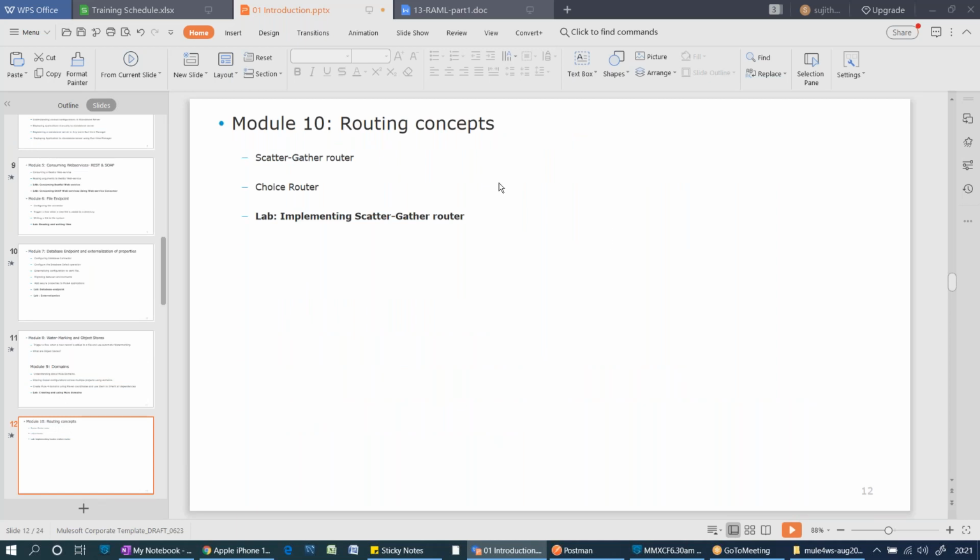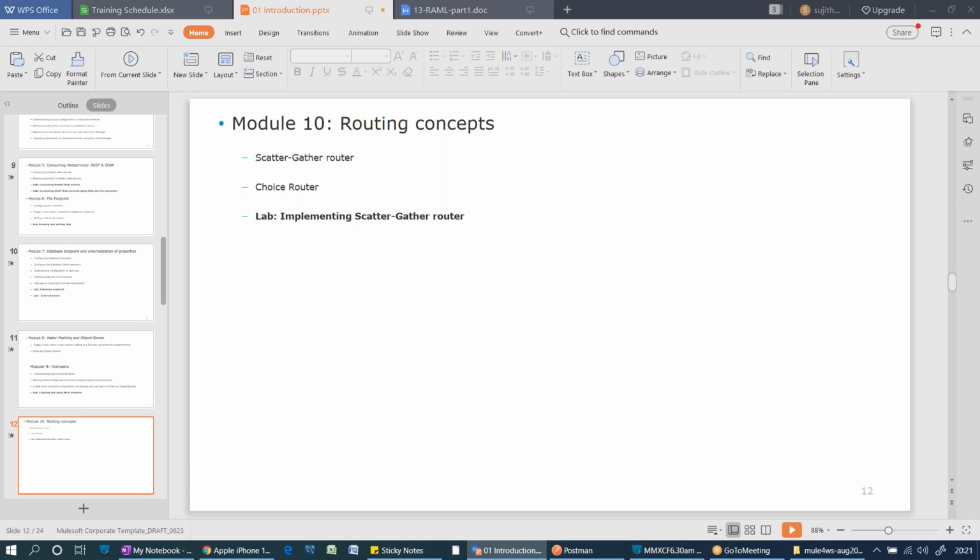Just if anyone asks you what you have done, and you want to show some small sample project of a Mule application, simply use the scatter gather example. Till now, what are the concepts learned? Based on that, we are going to create some project by using this scatter gather.